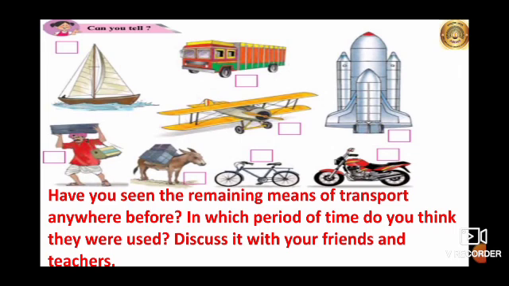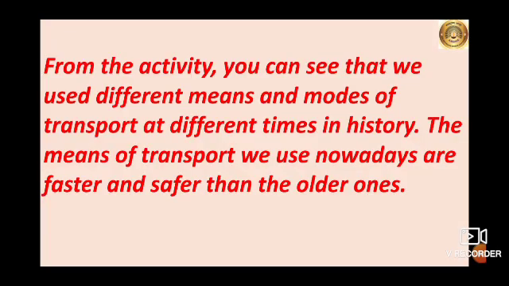Today we have a large variety of means of transport. We can travel all over the world with comfort and safety in a very short time. Also we can exchange our goods with those of other countries of the world. So children, from this activity you can see that we use different means and modes of transport at different times in history. The means of transport we use nowadays are faster and safer than older ones.